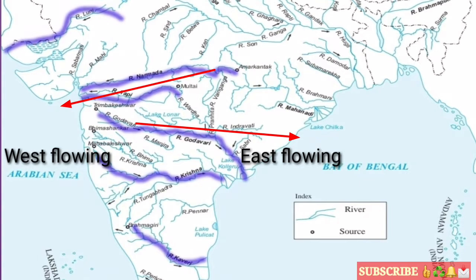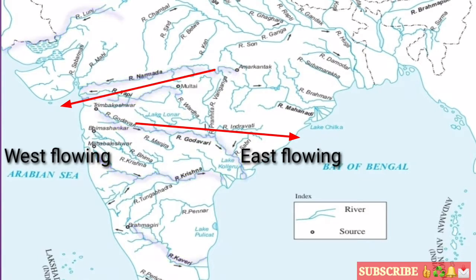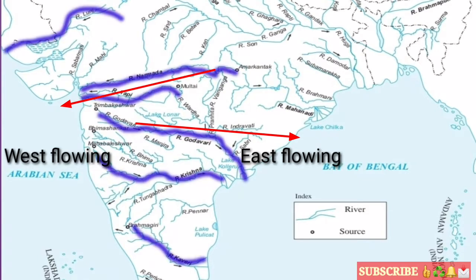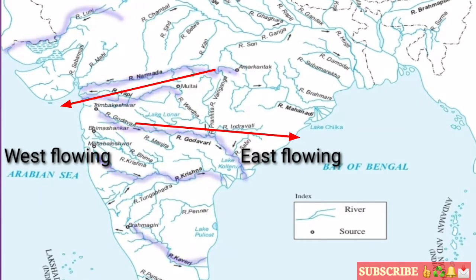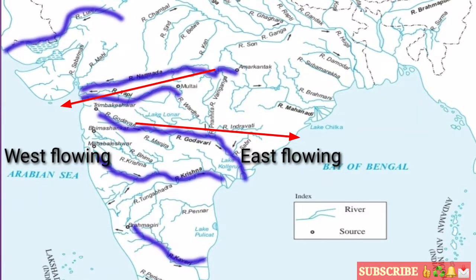Students, we can clearly see in the map river Narmada and river Tapi meeting the Arabian Sea. Okay, and river Godavari, river Krishna, river Kaveri meeting the Bay of Bengal, which are very important rivers. Here we can see the Western Ghats are called a water divide, because they act as a divide between the west flowing rivers.